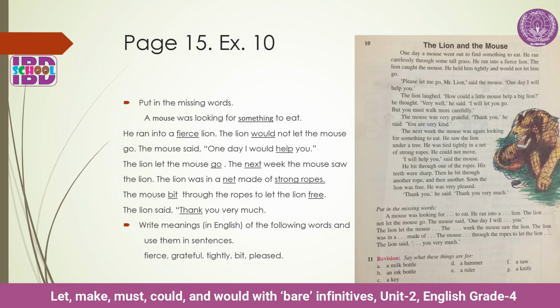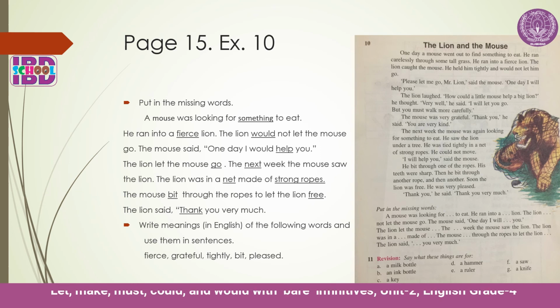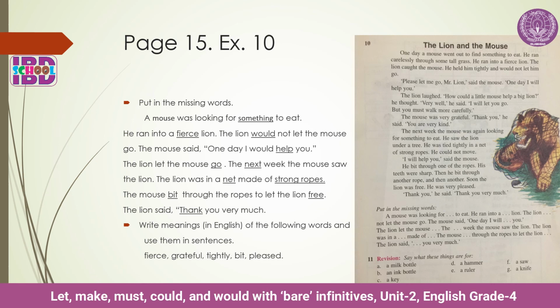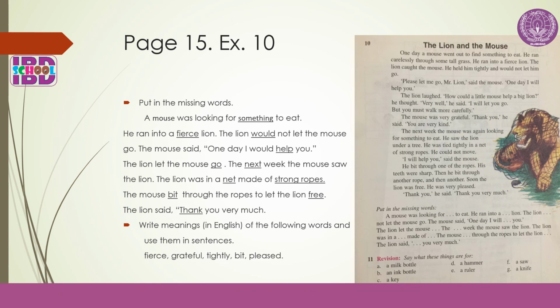Please let me go, Mr. Lion, said the mouse. One day I will help you. The lion laughed. How could a little mouse help a big lion? He thought. Very well, he said. I will let you go, but you must walk more carefully. The mouse was very grateful. Thank you, he said. You are very kind.